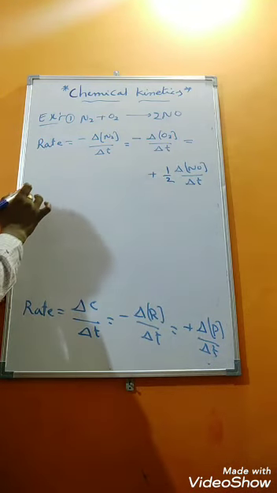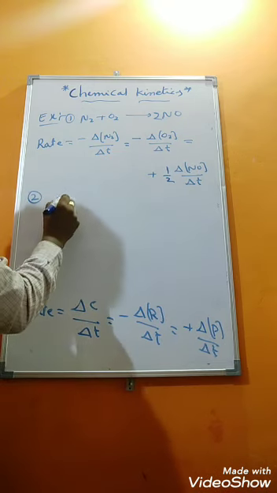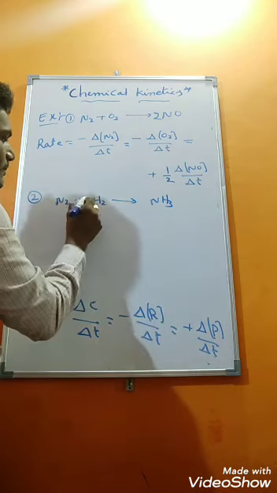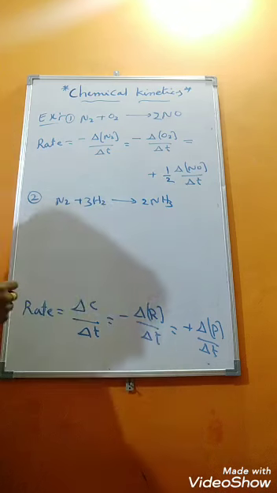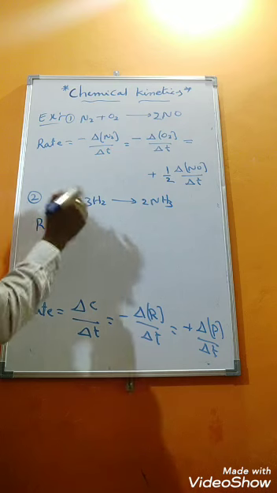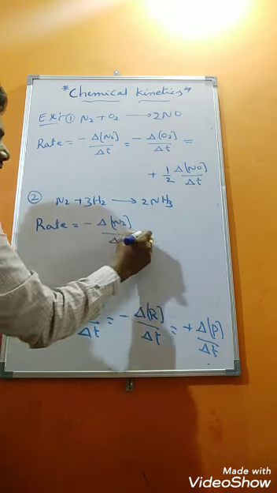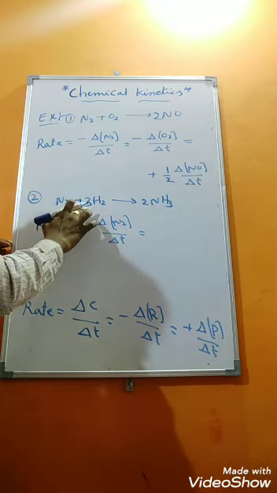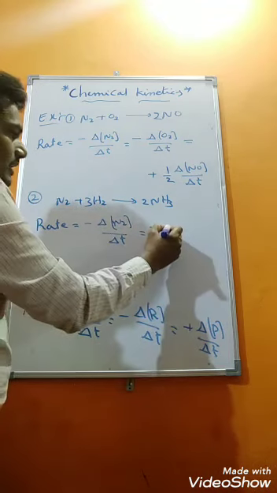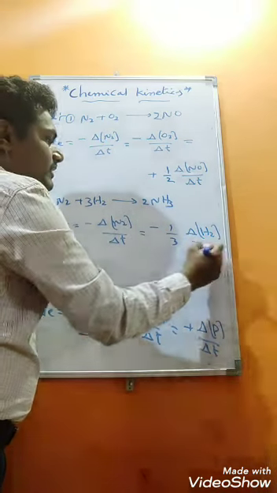So first example we have seen, and next one more example I will give. Try to write the rate expression for this. N2 plus H2 gives rise to NH3. If you balance the equation, here 3 moles, here 2 moles, we will get. How to write the rate expression? Write fast, students. With respect to N2, minus delta N2 divided by delta T, which is equal to, here 3 moles are there. First of all, reactant means negative symbol. 3 moles means 1 by 3 we write. Delta H2 divided by delta T.